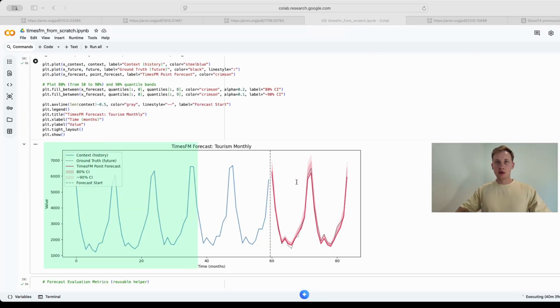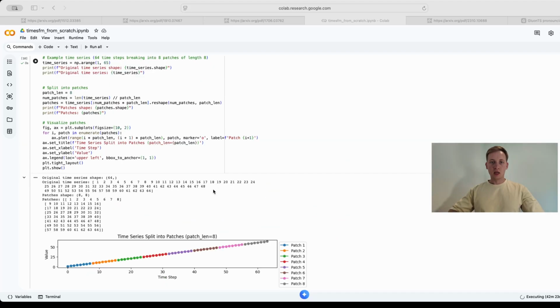Look at that. The red line is our point forecast. The shaded bands are the 80% and 90% confidence intervals. The actual future data sits underneath. So we have 7% MAPE. The model nailed the magnitude and the timing on the tourism peaks, and notice how tight the bands are. They hug the actual data closely. This model isn't just guessing the right number, it knows it's right. That confidence is mathematically built into the architecture. This is what we are going to build.